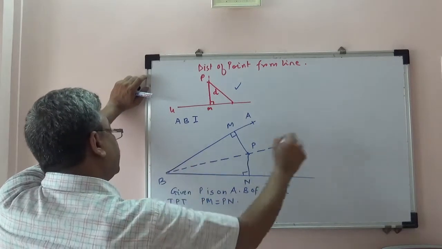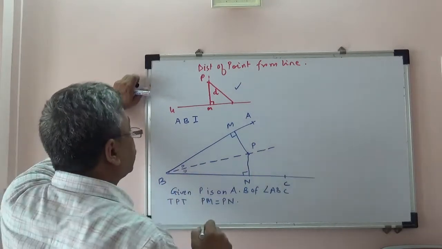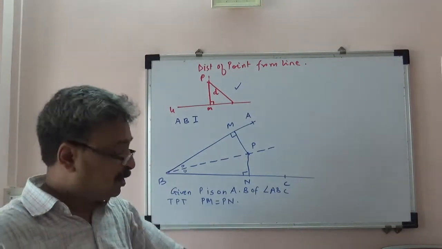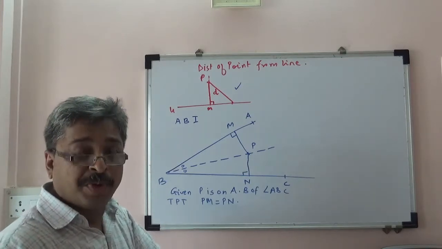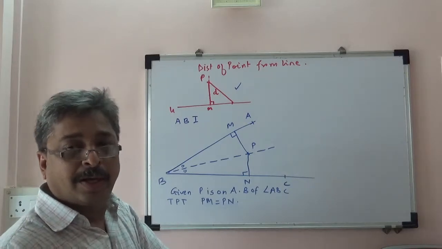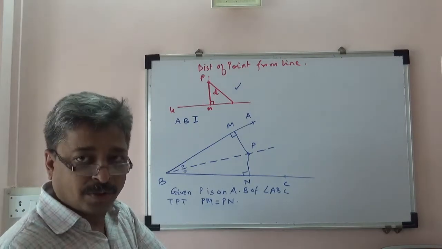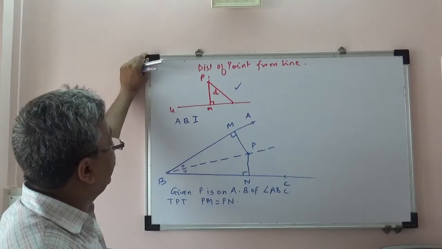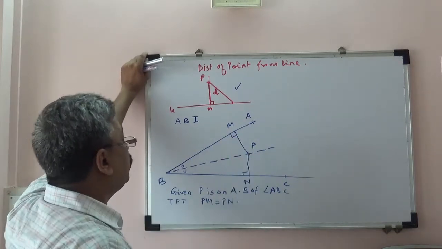Now it is given that this dotted line is the angle bisector, so these two angles are equal. Now this is a ready-made situation, so pause the video at this point, try to think about why PM will be equal to PN, write your own solution, pause this video and check, otherwise check our answer afterwards. Now it is obvious that we have produced two different triangles and they have to be congruent. If they are congruent, then PM will be equal to PN.